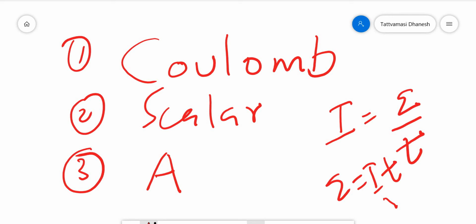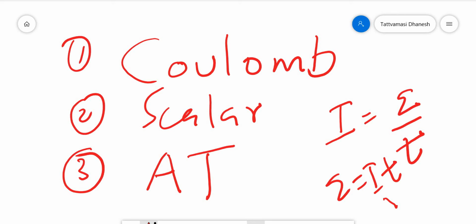Q is equal to IT. And what is the dimension for T? Capital T. So these 3 points are really important. The first point, the unit of charge is Coulomb. The second point, charge is a scalar quantity and its dimension is AT. So this is another aspect you can keep in mind for charge.